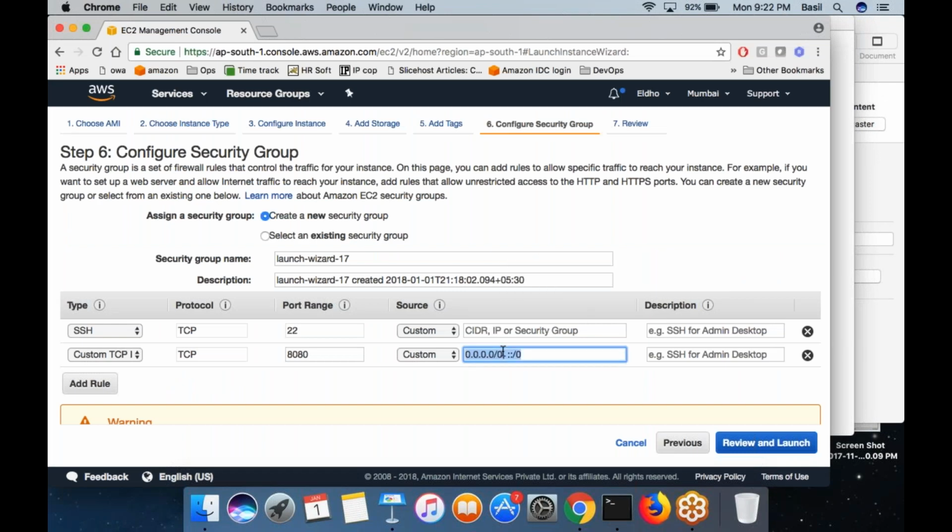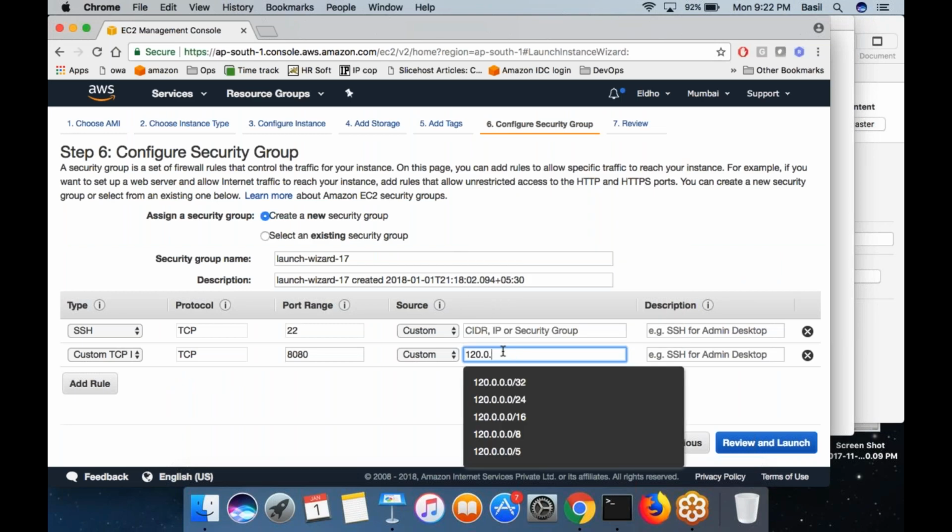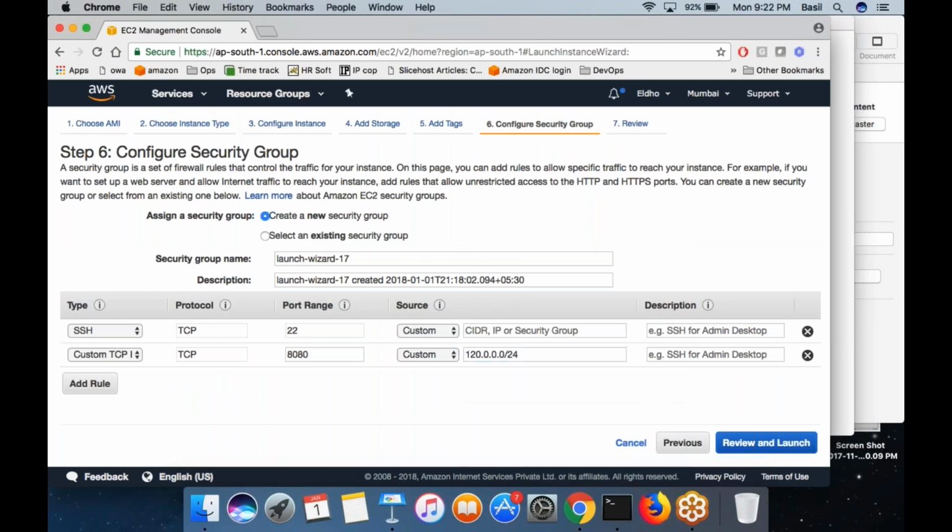Let's say I want those who have an IP range of 120.0.0.0/24. Anybody from this IP block, you know what this IP block means, the last digit varies from 0 to 255. So anybody from this IP block who tries to connect to my EC2 machine can connect on port 8080. That's what this particular rule means. Okay, so that is the last step, creating the security group.